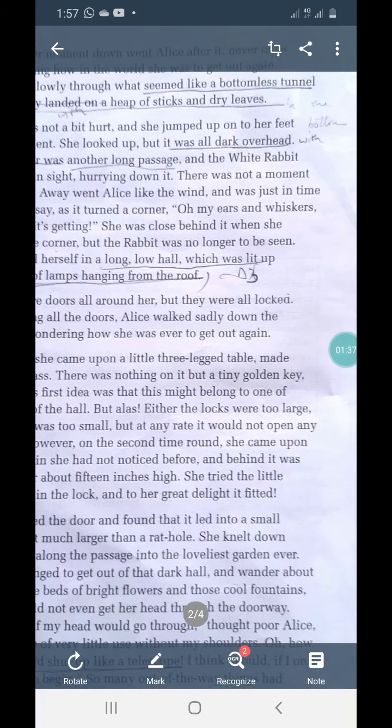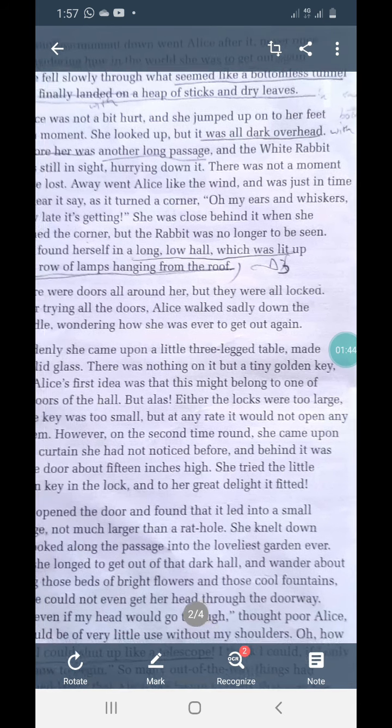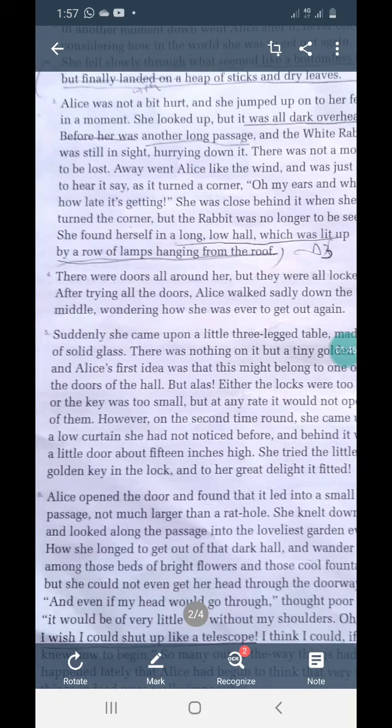Secondly, you observe that one more article the is used. Alice walked sadly down the middle, wondering how she was ever to get out again. Down the middle. Here we are specifying a place. So, when we specify something, a place, a noun, we generally use article the.